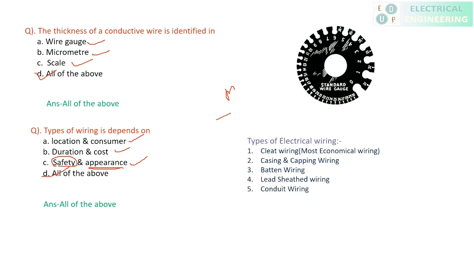Clear? Now here are the types of wiring. As I said, the first one is cleat wiring, and this is the most economical wiring, but it is outdated. Casing and capping, we all know, we are using. Batten wiring, that was used previously also. Lead sheath wiring and conduit wiring. Nowadays this conduit wiring is highly used. Clear?